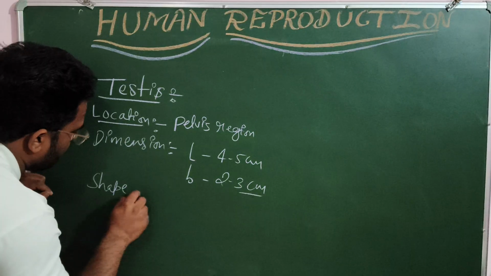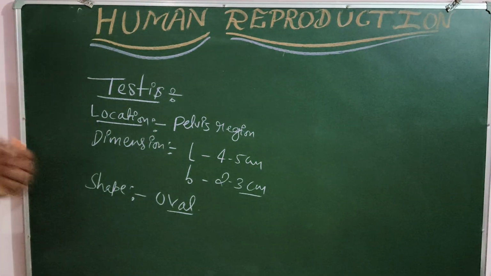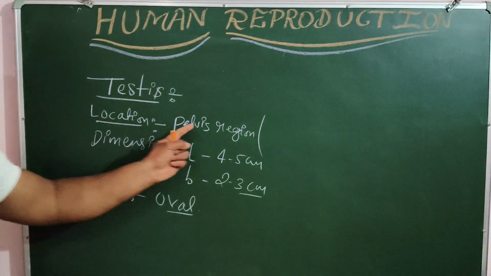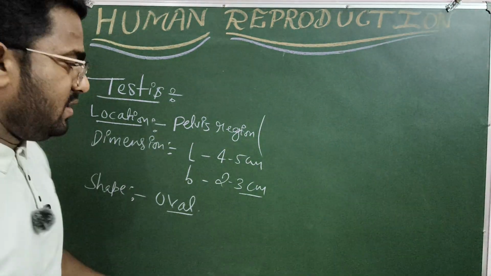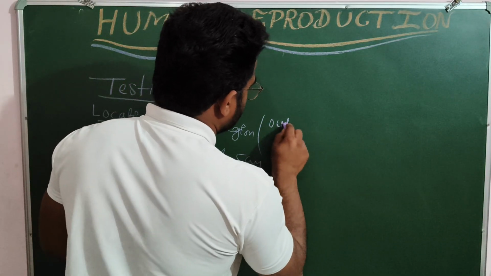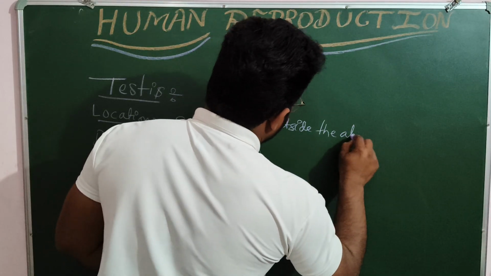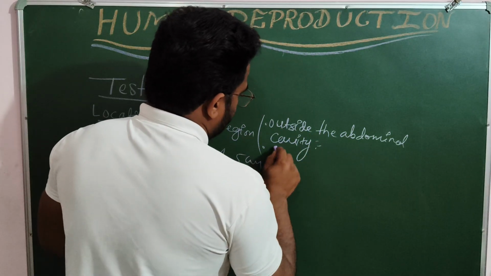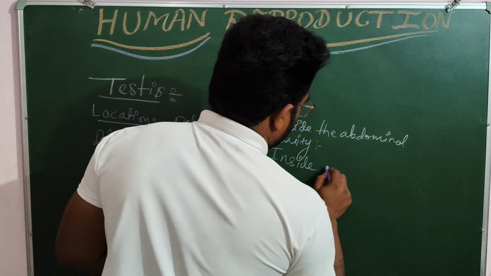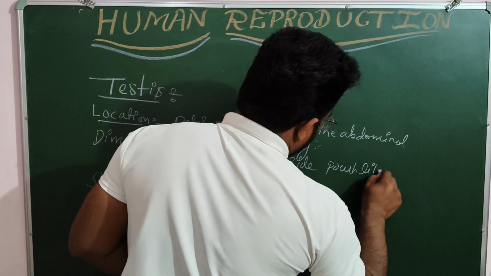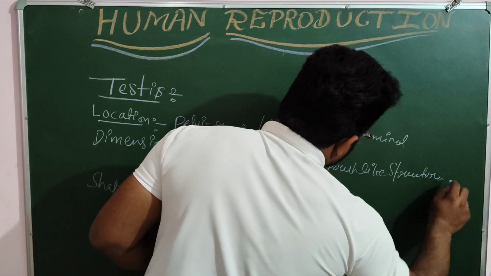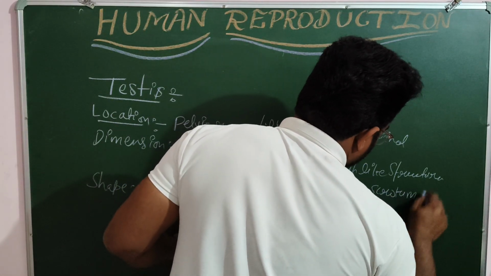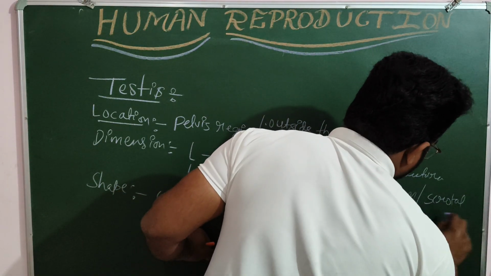Shape of testis is oval. Along with that, one more thing that you should remember about the location of testis: in the pelvis region, it is located outside the abdominal cavity, inside a pouch-like structure known as scrotum, or it is also called a scrotal sac.